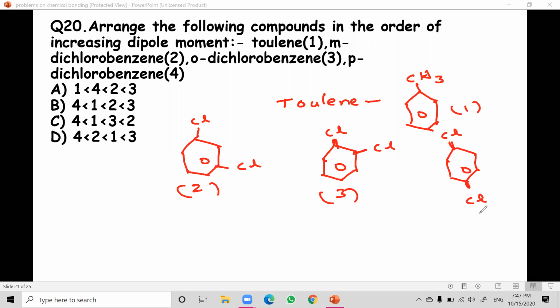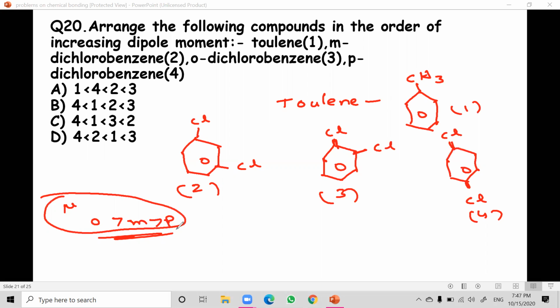In the dipole moment examples when I explained the class, we already know the dipole moment order is ortho greater than meta greater than para. In toluene, CH3 is not an electron withdrawing group. It is an electron releasing group, ERG, and it is less electronegative, so toluene has the least dipole moment.